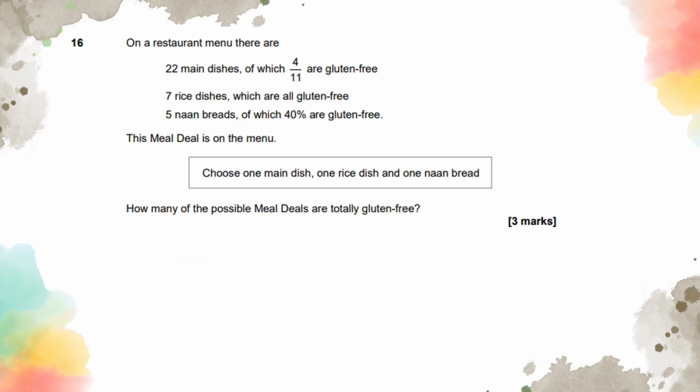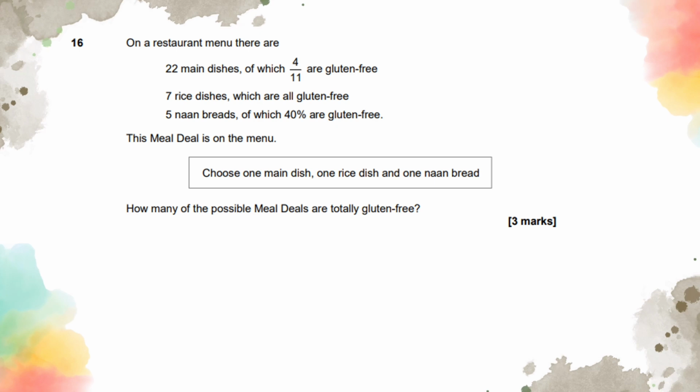Question 16. On a restaurant menu, there are 22 main dishes, of which 4 out of 11 are gluten-free, 7 rice dishes which are all gluten-free, 5 naan breads, of which 40% are gluten-free. The meal deal is on the menu. Choose 1 dish, 1 rice dish, and 1 naan bread. How many of the possible meal deals are totally gluten-free? Let's find out how many of each of these is gluten-free, and then when you're doing combinations, you're going to need to just times the numbers to find out how many combinations you're going to have. So 22, 4 out of 11.